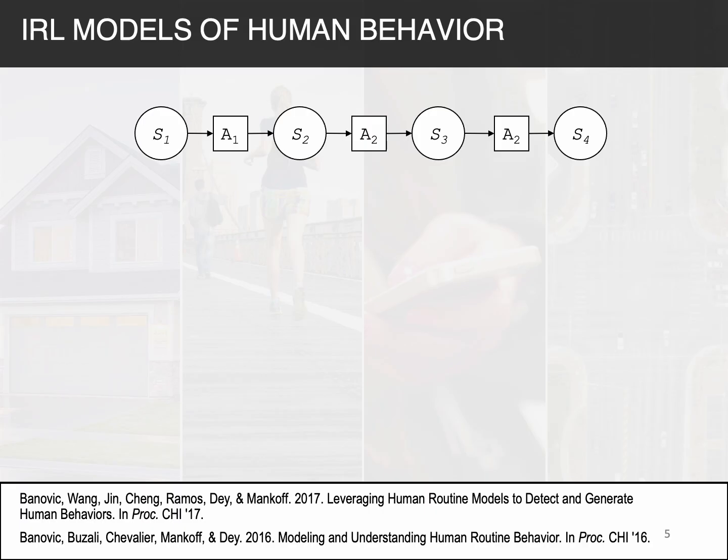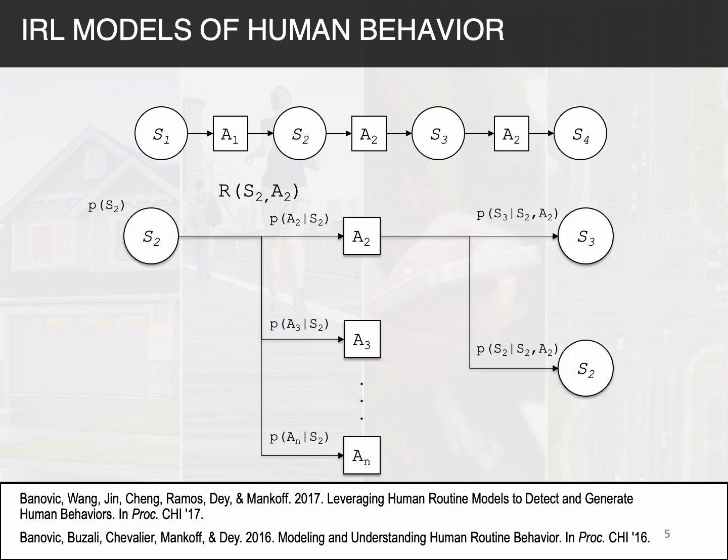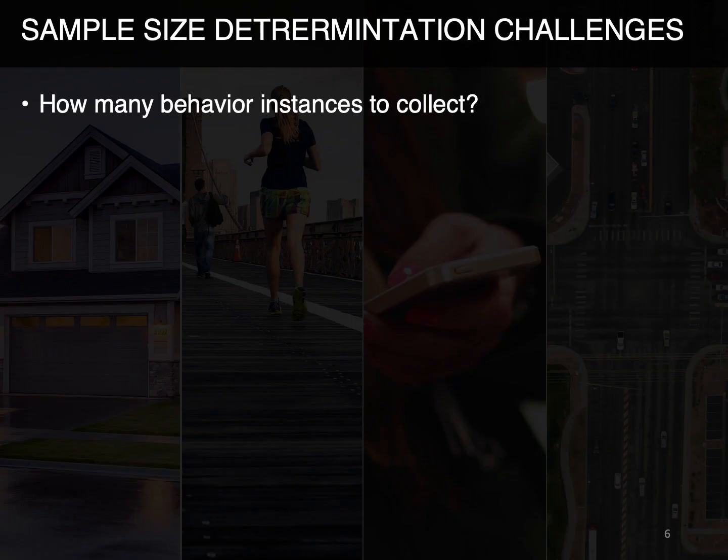Then the existing IRL methods convert such data into behavior instances, which are sequences of situations that people find themselves in and the actions that they perform in those situations, to then build probabilistic models that capture the inherent uncertainty in people's behavior. So, given these kinds of models, the question is how many behavior instances do we need to collect to accurately estimate the parameters of these models?